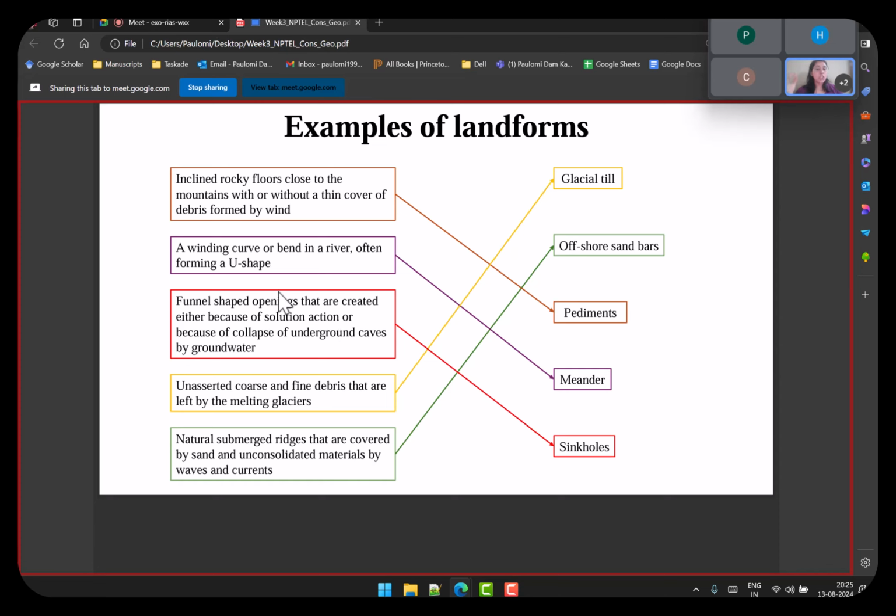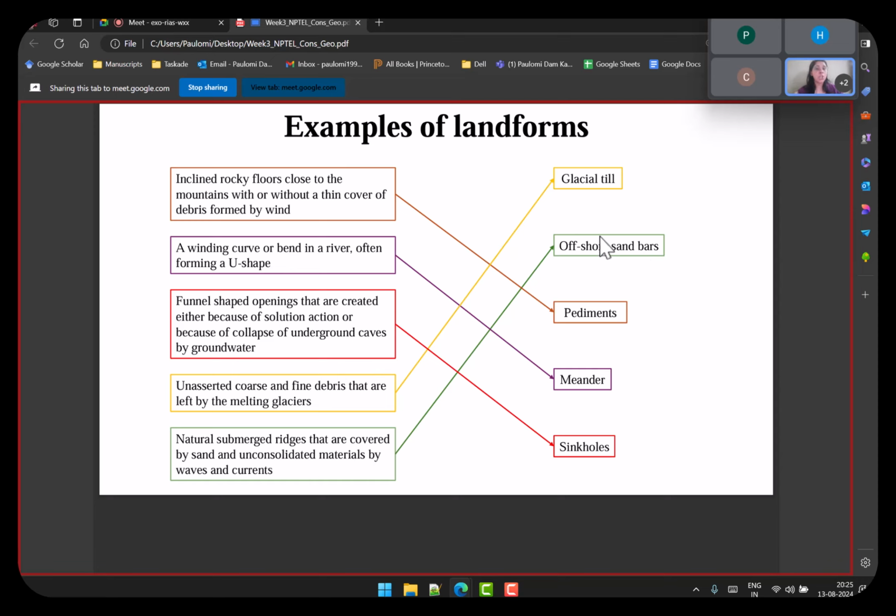So openings, collapse, groundwater. I had just discussed this when I was discussing groundwater as a geomorphic agent, that the erosional landform it had was a sinkhole. Suddenly everything goes collapsing, and there is a hole, that is a sinkhole, and that is made by groundwater. Unassorted cores and fine debris that are left by melting glaciers. So glaciers forming glacial till, that's the land formed by glaciers. And last is natural submerged ridges that are covered by sand and unconsolidated materials by waves and currents. Sand should have told you that the answer is offshore sandbars.